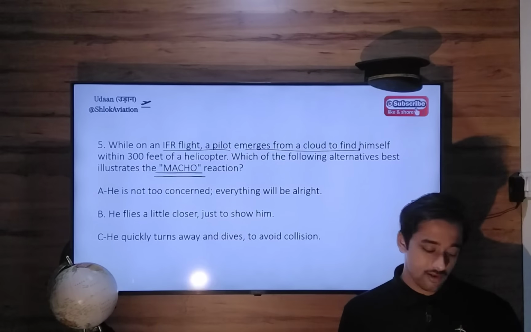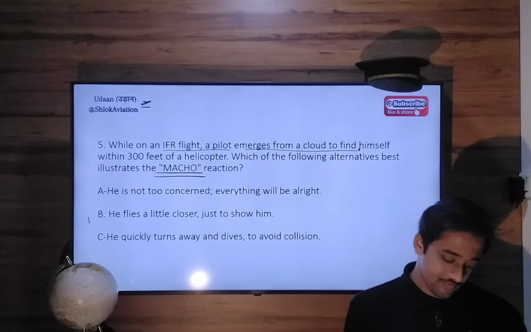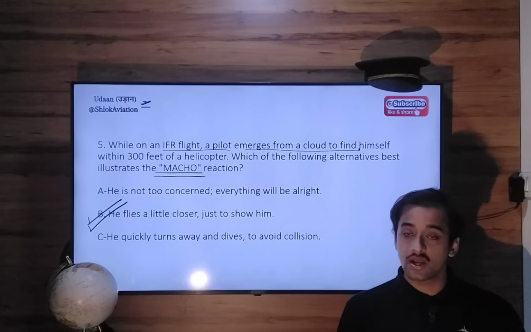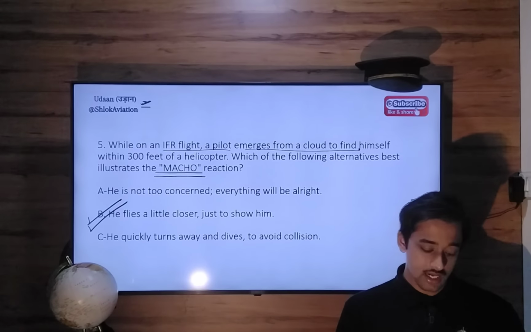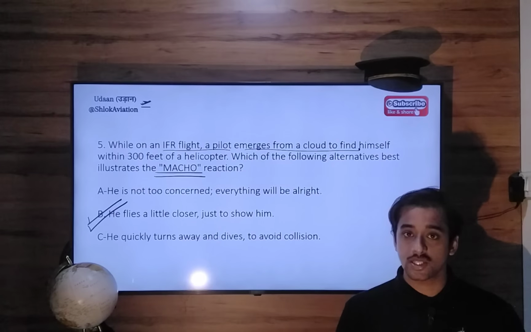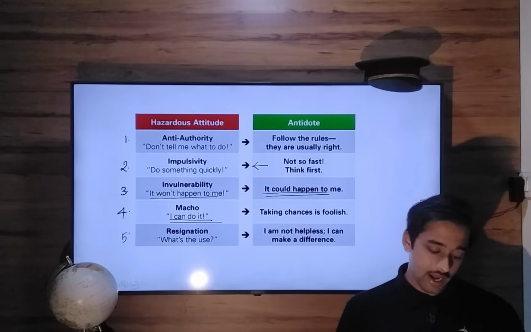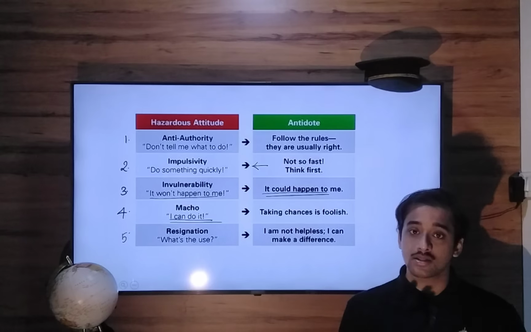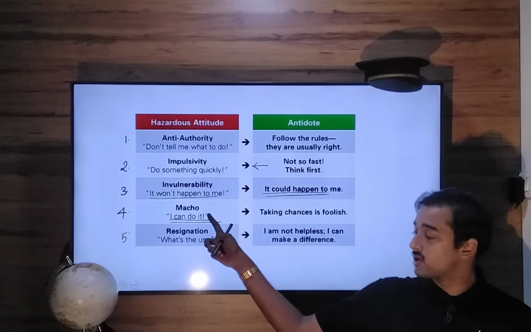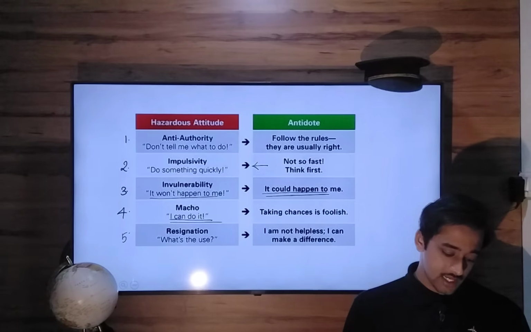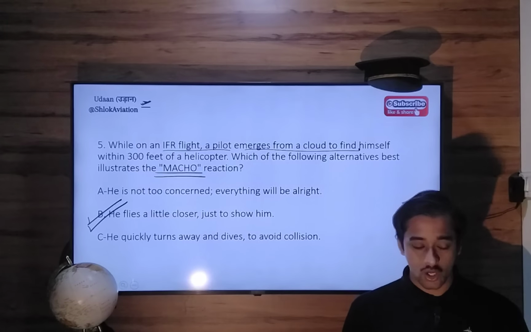The correct option will be option Bravo, macho attitude. He flies a little closer, even closer, just to show off. So this is the "I can do anything" attitude, taking chances attitude. That is foolish. So options A and C are wrong. Bravo will be the correct option.